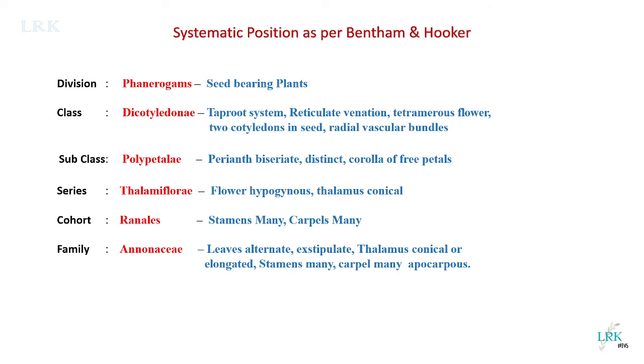That's why this family is placed in the order Ranales. And the family Annonaceae: leaves alternate, exstipulate, thalamus conical or elongated, stamens many, carpels many, apocarpous, all these are included in Annonaceae. So this is today's class.